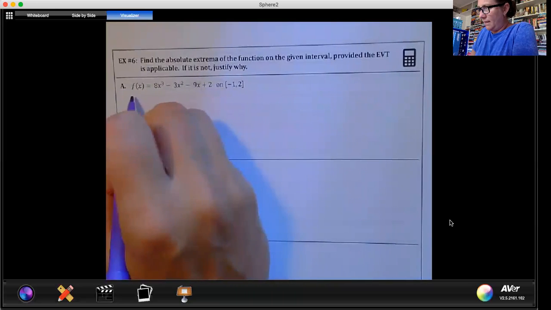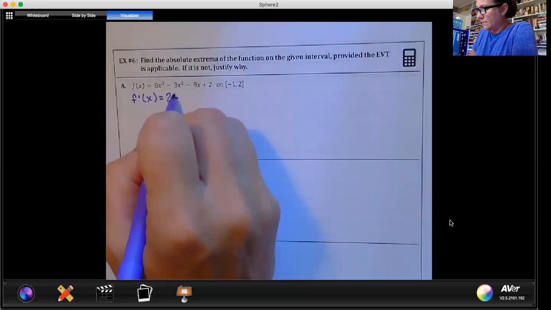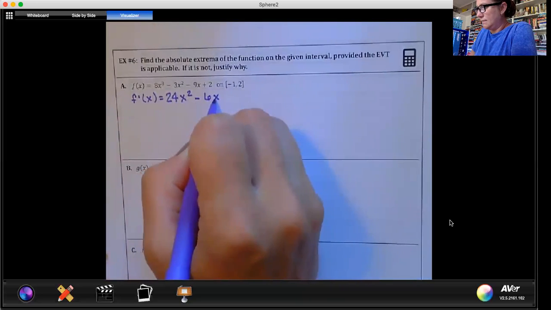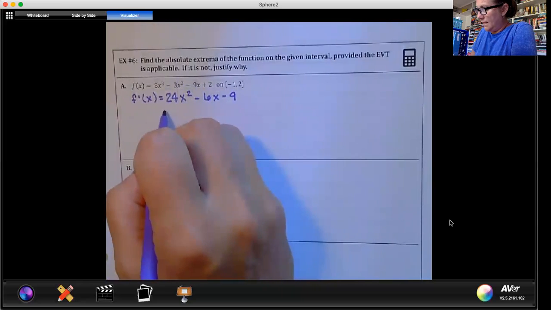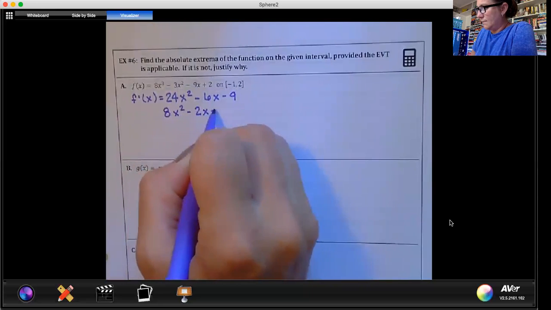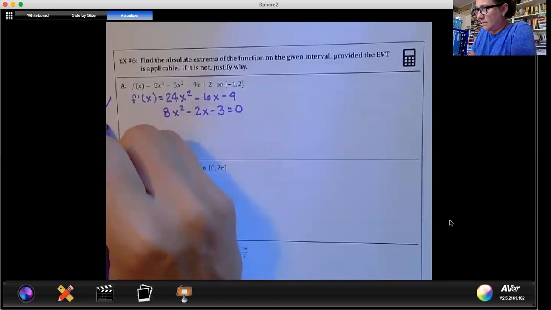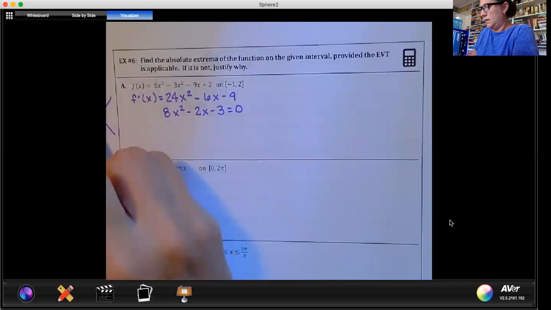We're going to start by finding f prime. So 24x squared minus 6x minus 9. We're going to divide by 3, take that 3 out. So 8x squared minus 2x minus 3 is equal to 0. And using our x method to factor, we have -24, -2, and divide by 8.